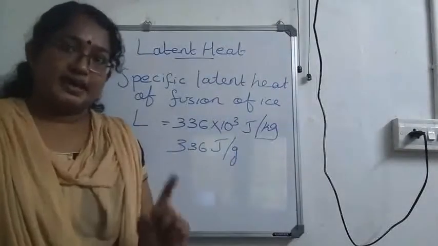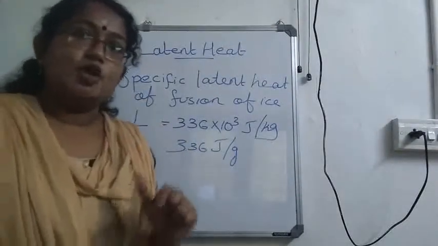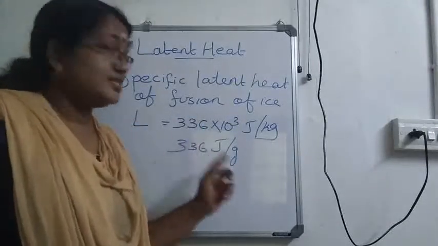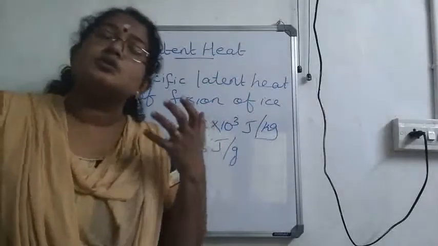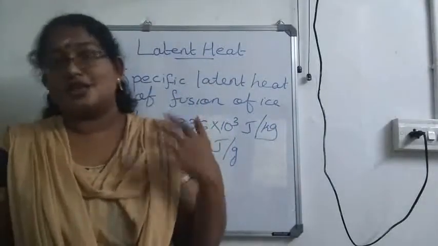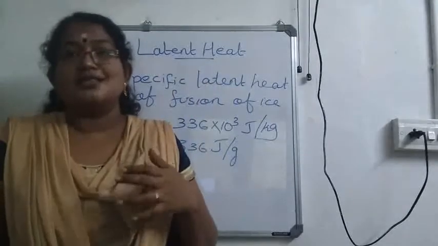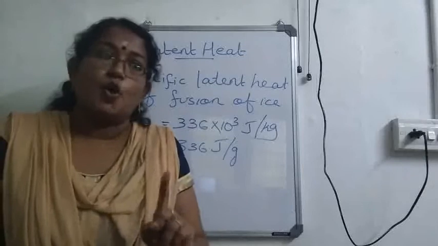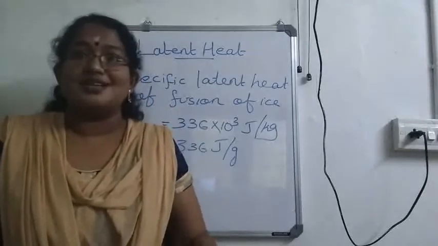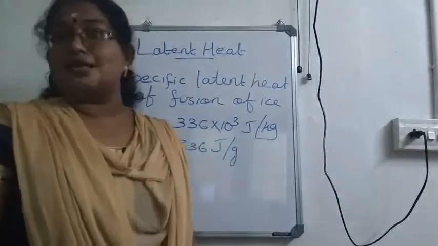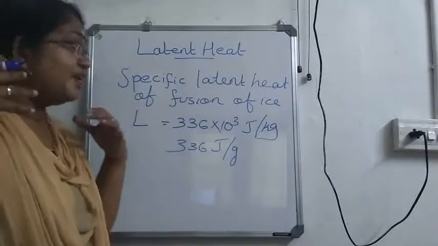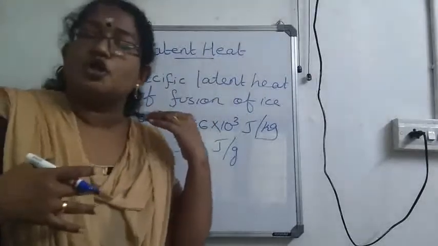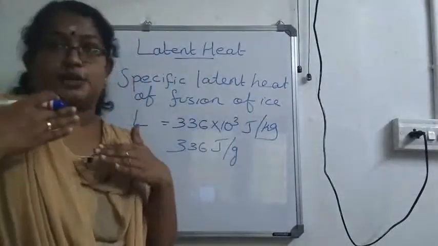In order to convert 1 kilogram of ice at 0 degrees Celsius to water at 0 degrees Celsius, 336,000 joules of heat energy is required. If 336,000 joules of heat energy is absorbed, then only 1 kilo of ice at 0 degrees Celsius can be converted to water at 0 degrees Celsius. So, it's a very, very high value. The specific latent heat of fusion of ice is a very high value.